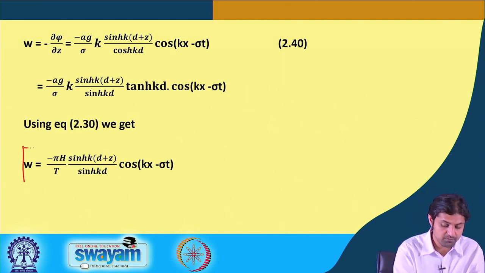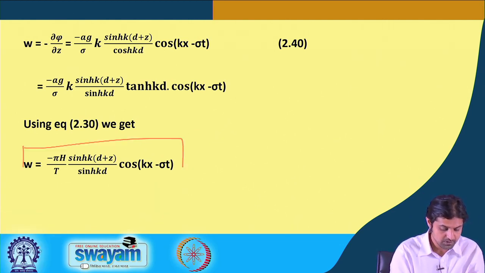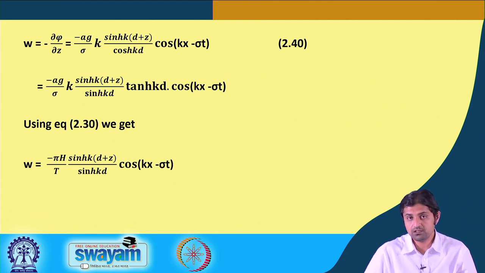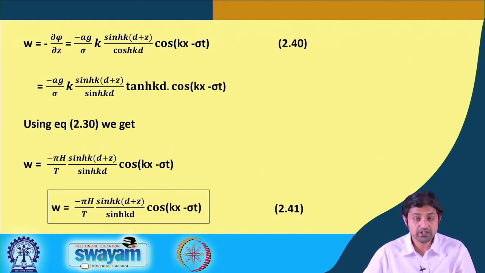Again, you don't have to remember this, but if you do, it's no harm, because more importantly it is the velocity potential that you must remember. So w can be written as minus pi H by T sin h k (d plus z) divided by sin h k d into cos (k x minus sigma t).